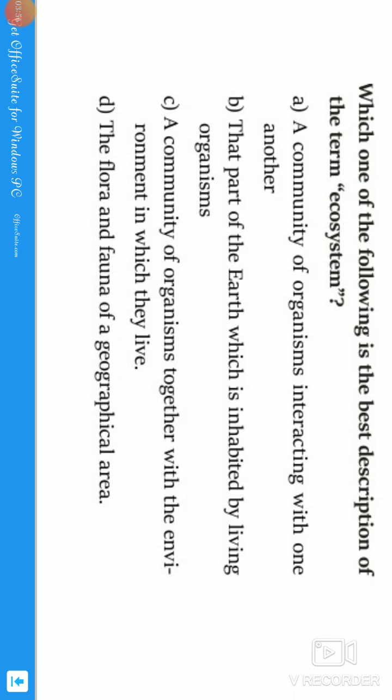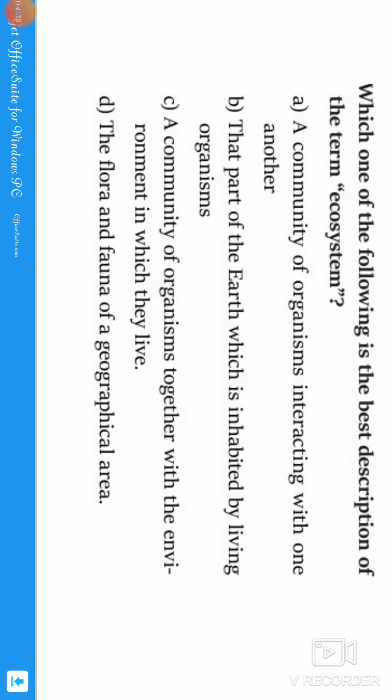The second statement, the part of the earth which is inhabited by living organisms, is called the environment, guys. If you see option C, a community of organisms together with the environment in which they live is called an ecosystem, guys. Ecosystem is the relation between the organisms with themselves and with the environment. Only the relationship between the organisms is called a community, that is option A.